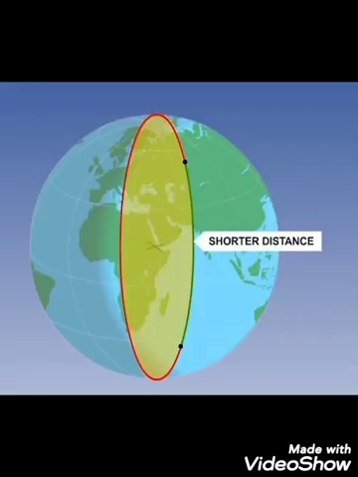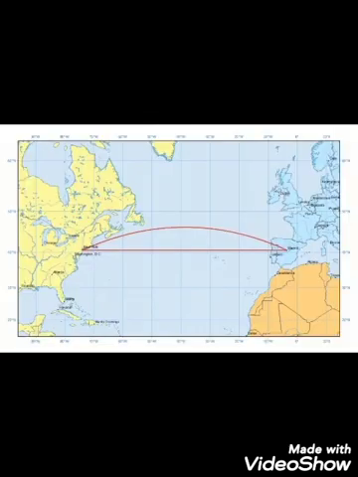The shortest distance between 2 points on the Earth's surface or a globe is the arc of the great circle which passes through 2 points. The common confusion arises here: why is the arc shorter while we have seen a straight line is shorter on a map? It is because, my dear children, maps are two-dimensional and a globe is three-dimensional. In two-dimensional plane geometry, a straight line can be defined as the shortest distance between 2 points. But in three dimensions, you can find a little bit of difference. This little bit of difference can be many kilometers or many miles on the real ground.